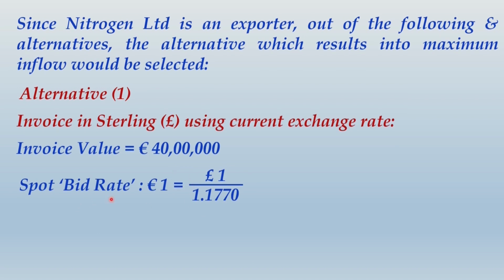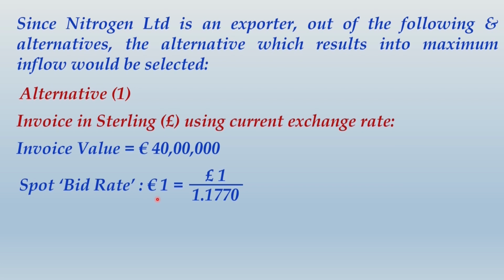And look into one thing, we wanted spot bid rate, we have taken inverse of spot ask rate, correct? Because inverse of ask rate will become bid rate. So this was given as ask rate of pound, we wanted bid rate of euro, we have taken the inverse of ask rate to obtain bid rate of euro.